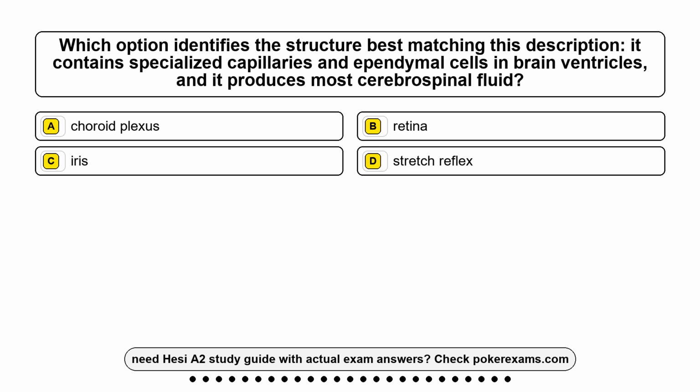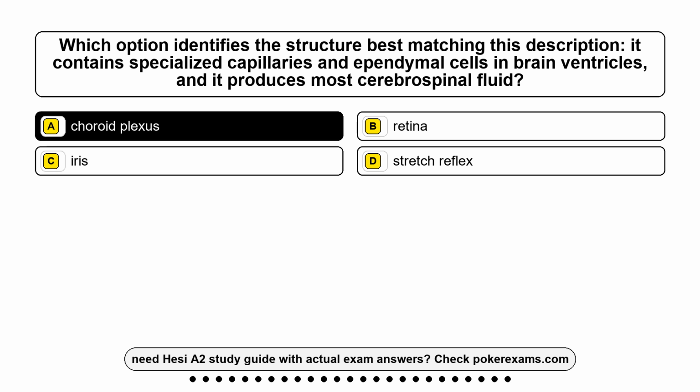Question 10. Which option identifies the structure best matching this description? It contains specialized capillaries and ependymal cells in brain ventricles, and it produces most cerebrospinal fluid. Option A, choroid plexus. Option B, retina. Option C, iris. Option D, stretch reflex. The correct answer is option A, choroid plexus.